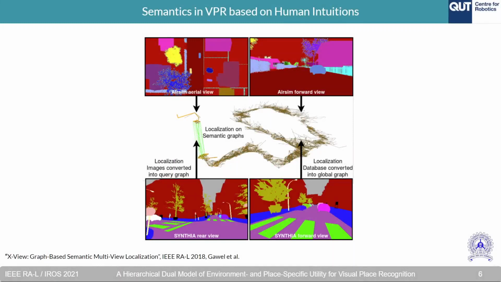Another approach for VPR has been to use semantics, where a human provides input regarding what particular semantic classes are useful for VPR. However, this process of human input is not desirable.